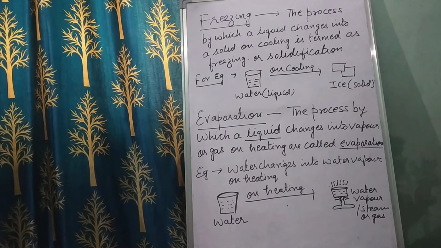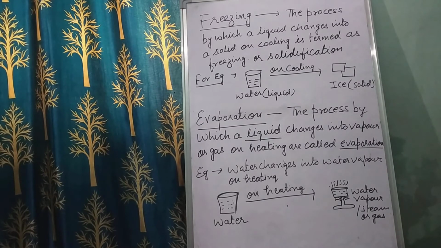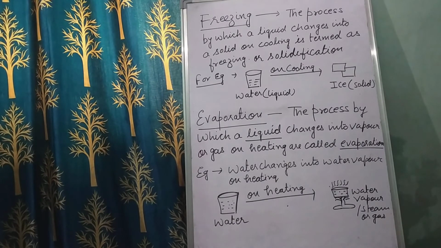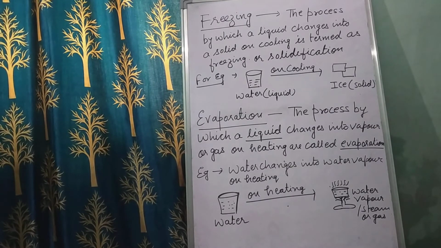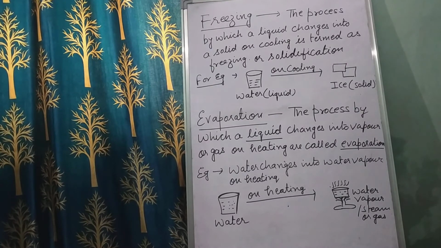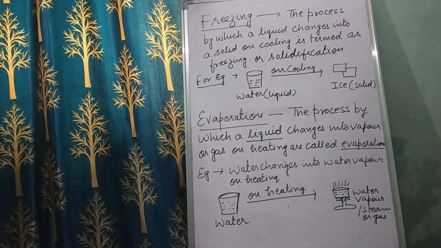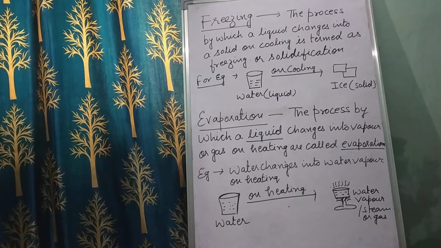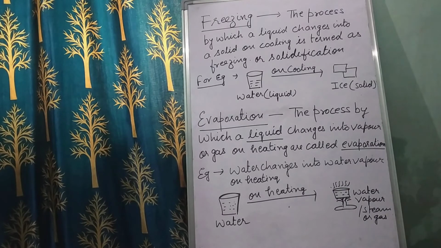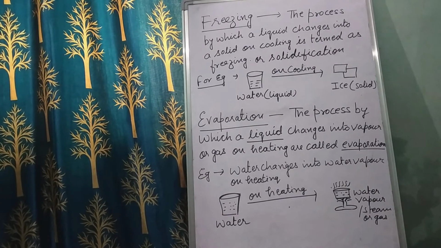So this water changes into water vapor on heating. If the water gets heated, which form will it change into? It will change into the steam form, or the water vapor form, or you can say the gaseous form. So the process by which a liquid changes into vapor or gas on heating is called evaporation. For example, water changes into water vapor on heating. When the water is heated, it will start boiling and change into vapor, or steam.